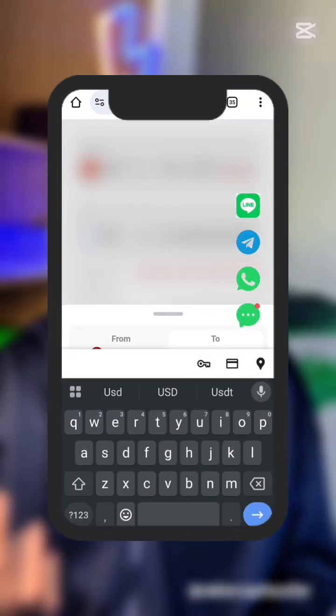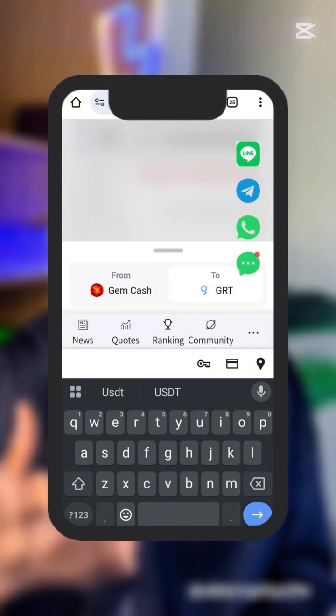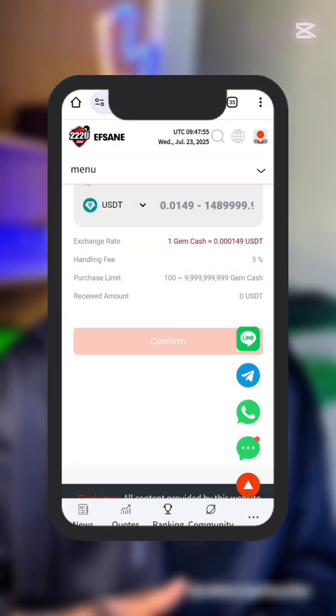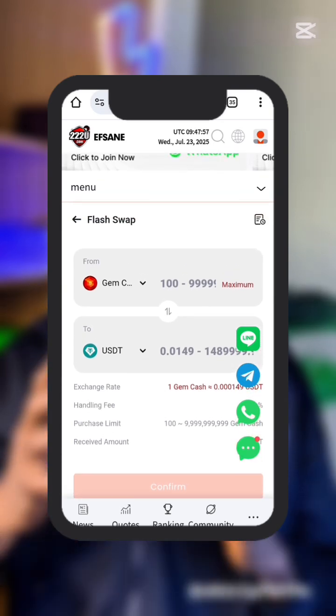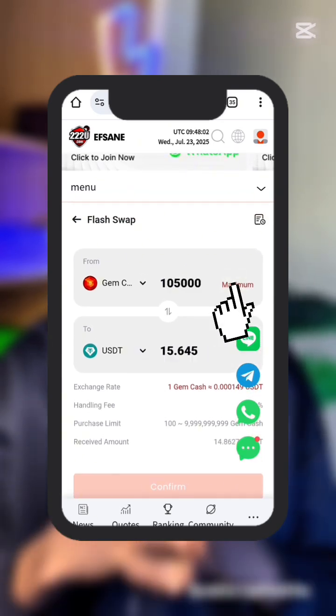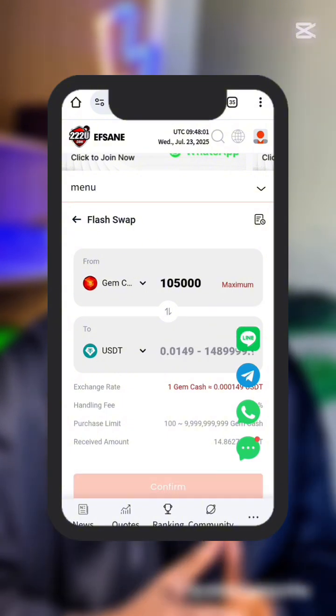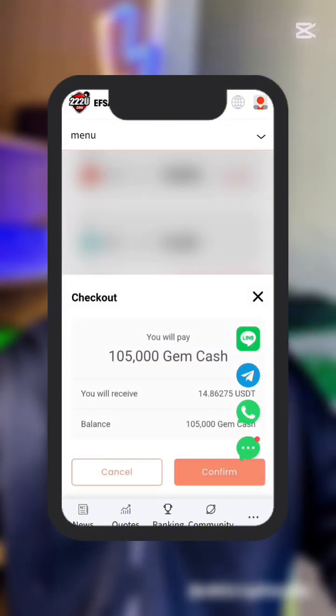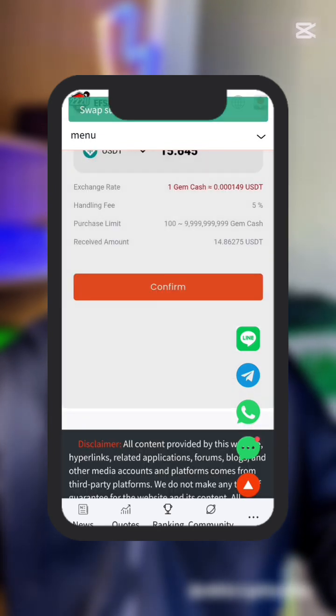Instead of scrolling down to look for USDT, all you have to do is search USDT and it will come out, then select it. Next step is to select the amount of Gem Cash you want to swap into USDT. If you want to swap all, tap on maximum. After doing all that, tap on confirm and confirm again. As you can see, swap successful.